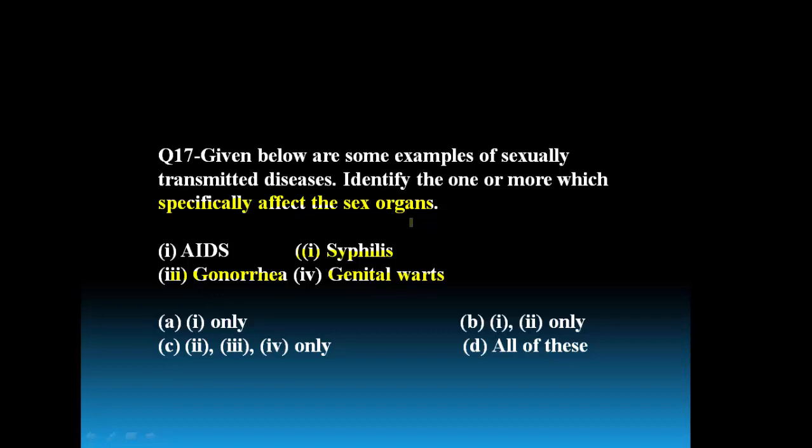Gonorrhea is caused by, once again, a bacterium. The name is Neisseria gonorrhoeae. It very commonly and easily multiplies in the mucous membrane. The mucous membrane is the part where Neisseria gonorrhoeae, the causal organism of gonorrhea, multiplies. Genital warts are caused by papilloma virus, and these sexually transmitted diseases specifically affect sex organs.